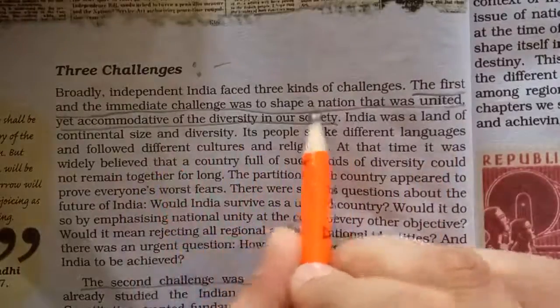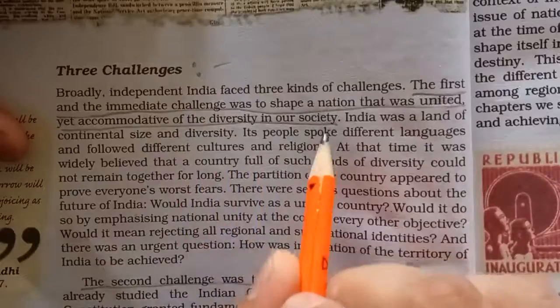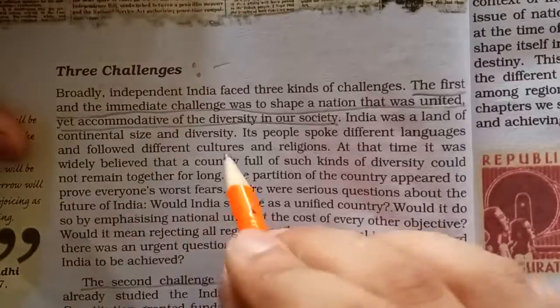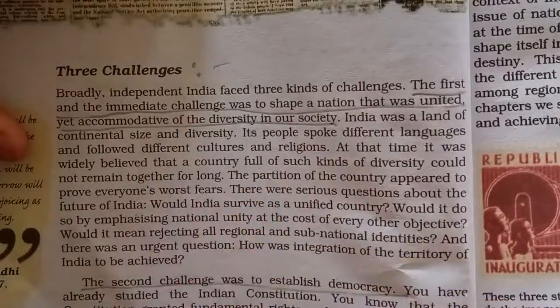The first, immediate challenge was to shape a nation that was united yet accommodative of the diversity in our society. We had to act upon it very immediately, otherwise our country would have disintegrated into many other parts, like East Pakistan and West Pakistan, and many other parts would have separated from our main boundary. It was very important to accommodate all the people. India has diversity, but still we have unity in diversity.